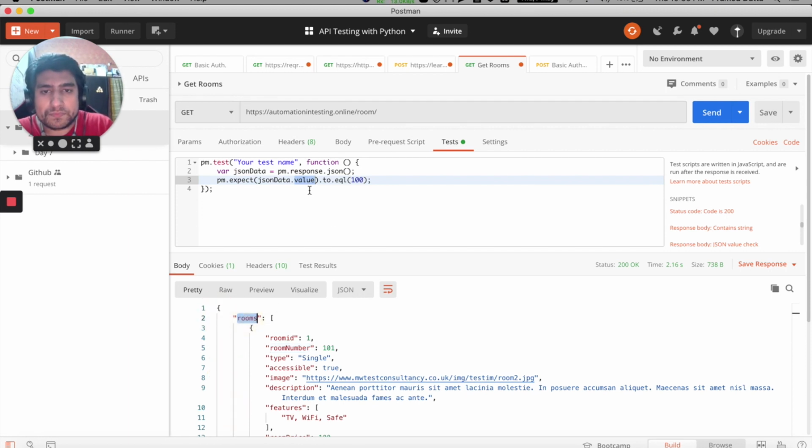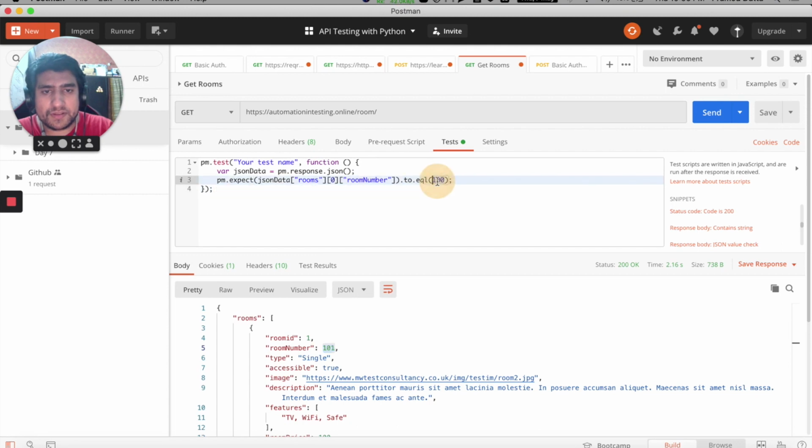You want to get rooms, right? So you can use square brackets, rooms, right? After rooms, we have an array, so we are going to use the zeroth element. And after that, we have room number, right? Yeah. So room number is 101.